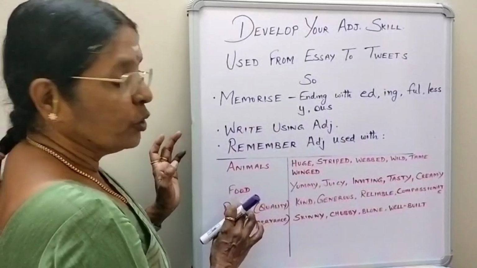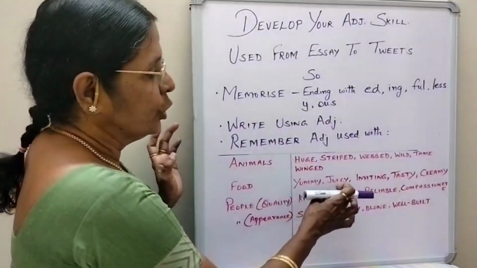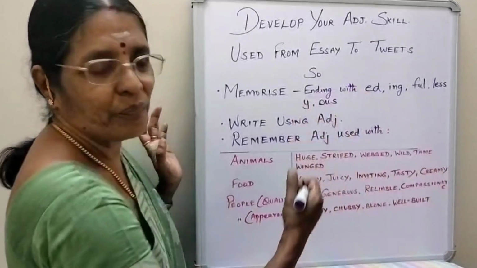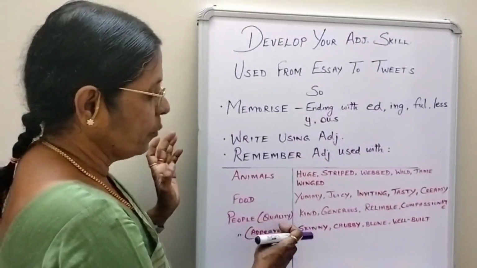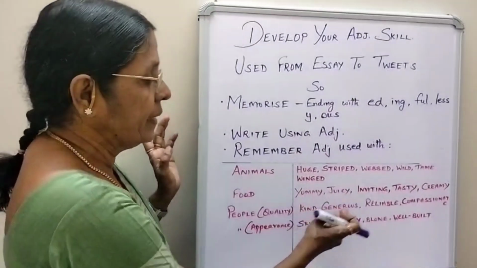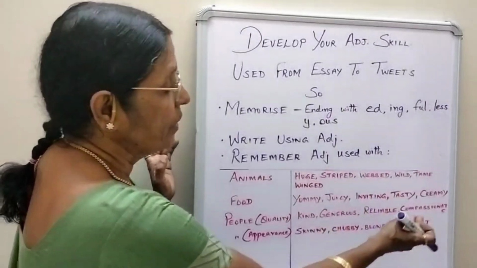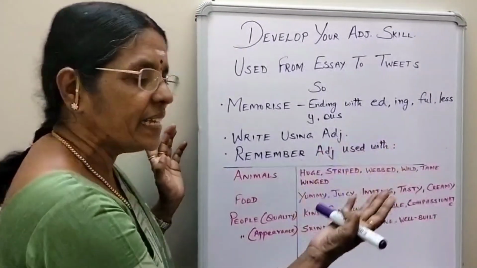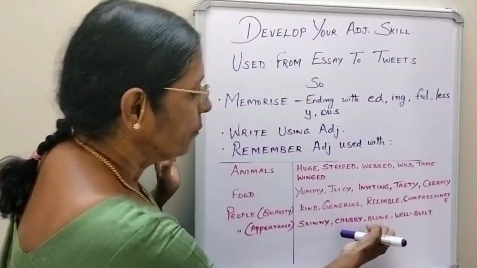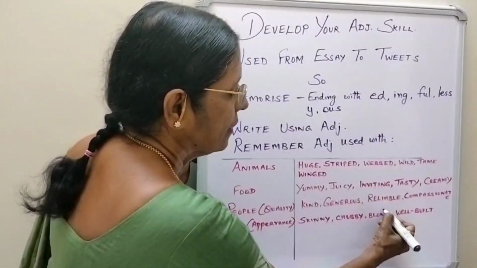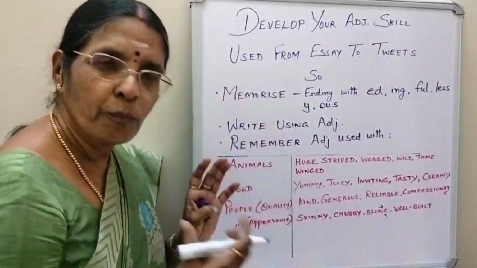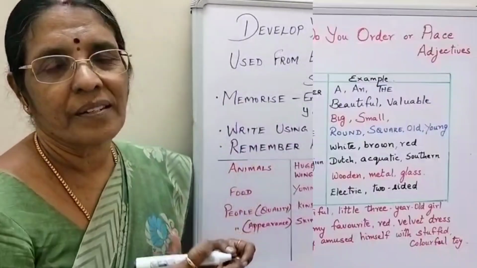When you talk about food, you say yummy, juicy, inviting, tasty, creamy, right? Same way, when you talk about the qualities of people, he's kind, generous, reliable, compassionate. Then appearance, you say skinny, chubby, blonde, well built. So try to memorize and keep these in mind and use them.